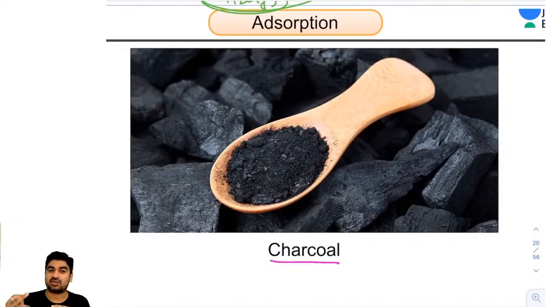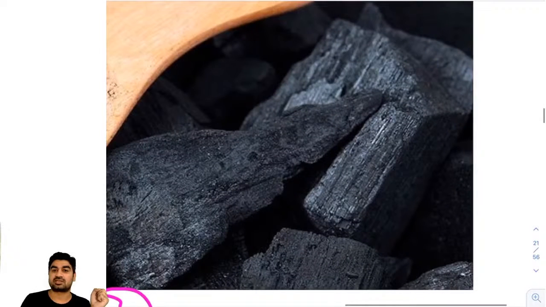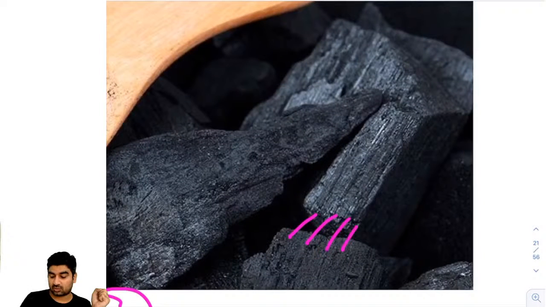You might have seen in your society or locality, the people who press your clothes, they burn it. Or you might have seen on the railway tracks many a times, it is being transported. This is basically coal. Everyone knows this is coal. In chemistry we are calling it charcoal, guys. Why am I calling it charcoal? Because inside this coal there are many pores.